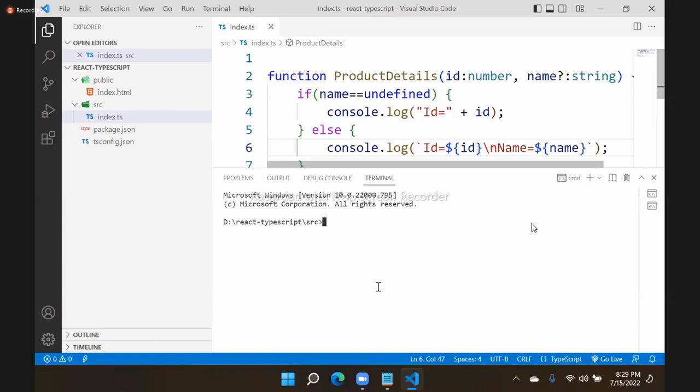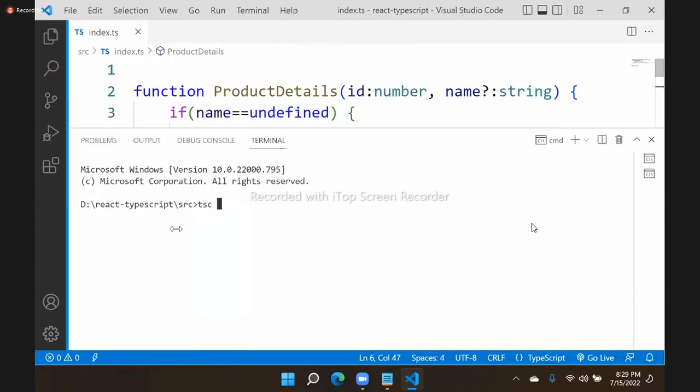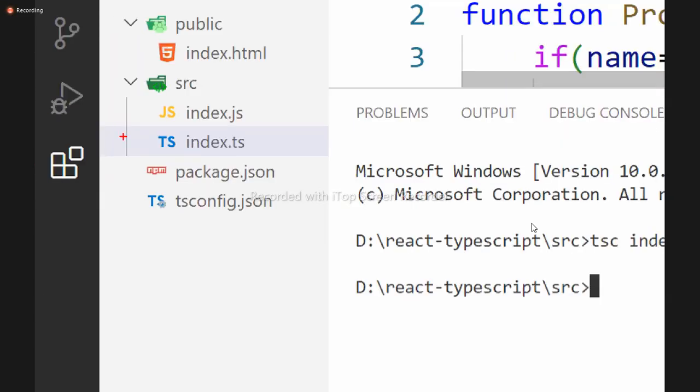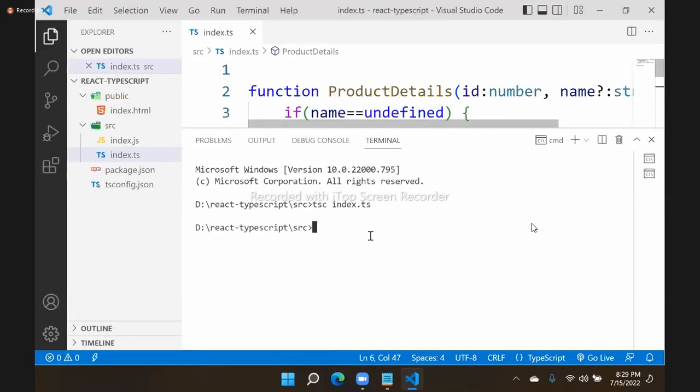We learned the transcompiler, right? TSC, what is the program name? TSC index.ts. Automatically, it will generate a JavaScript file. You can see it generates the JavaScript file. Now, you can connect this JavaScript file to your HTML page and test there.